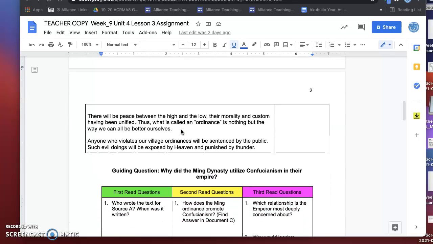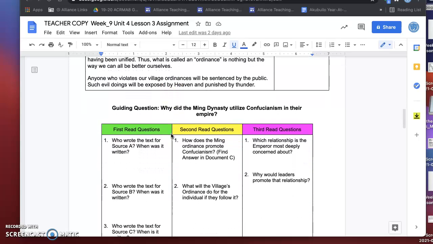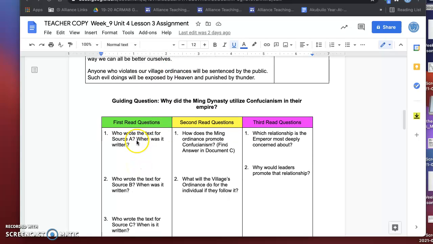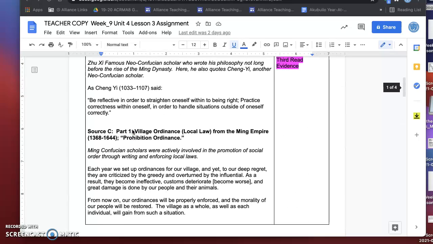You want to make sure you read the whole document. The guiding question down here is also for the columns and chart that you have to fill out: why did the Ming Dynasty utilize Confucianism in their empire? Same question as above. After you're done reading the document, you come down here to the first read questions, where number 1 says, who wrote the text for source A and when was it written? After you're done reading, then you start answering the questions.